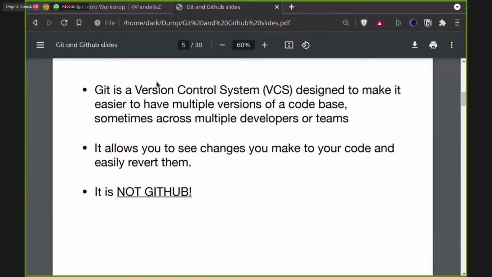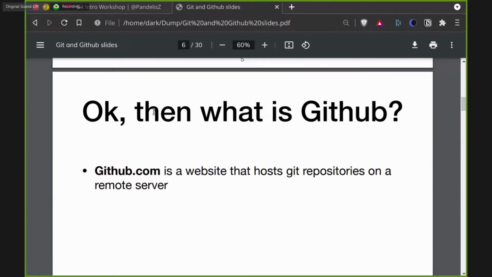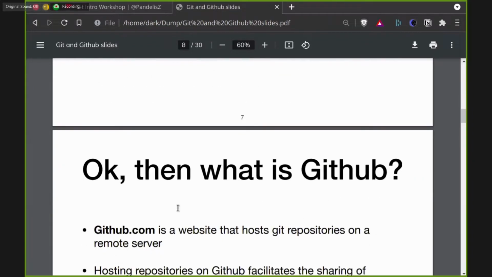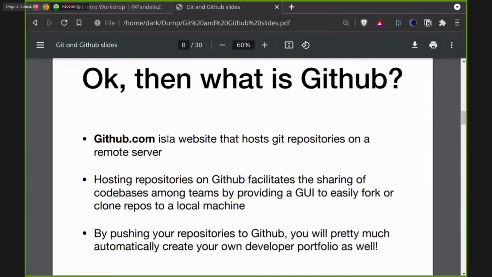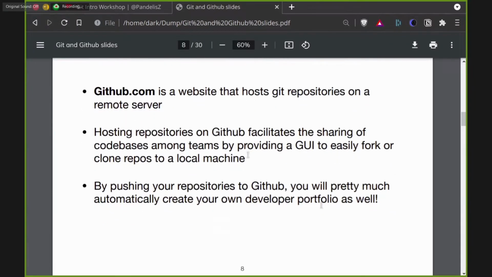So let us look at what is GitHub. GitHub is not similar to Git, although the name consists of Git, it's not at all similar. GitHub is a platform where Git stores code bases. Git stores all the code in something called repositories, and GitHub is a platform where all these repositories are hosted. By pushing your repository into GitHub, you can share the link with anyone, and anyone can view your code, access your code, or create changes to your code.